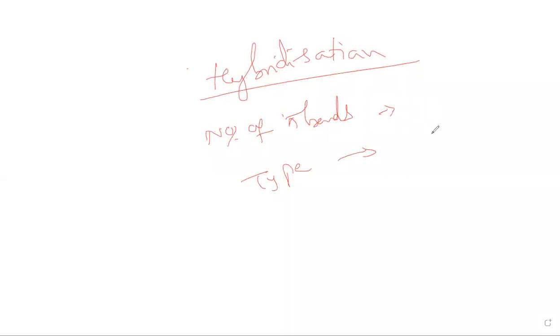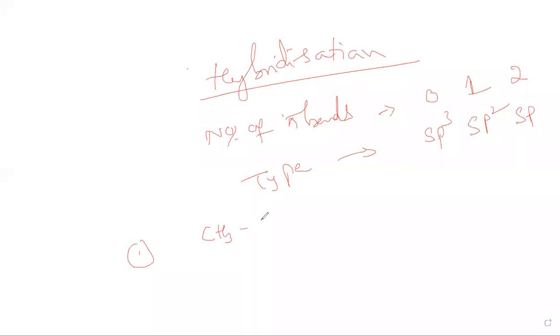Carbon with single bonds is sp3 hybridization. What will be the number of pi bonds? 0. In sp2 hybridization, the number of pi bonds is 1. In sp hybridization, the number of pi bonds is 2. So by writing a few structures, can you identify whether it is sp, sp2, or sp3 hybridization? First one, we'll see whether you can identify it or not.